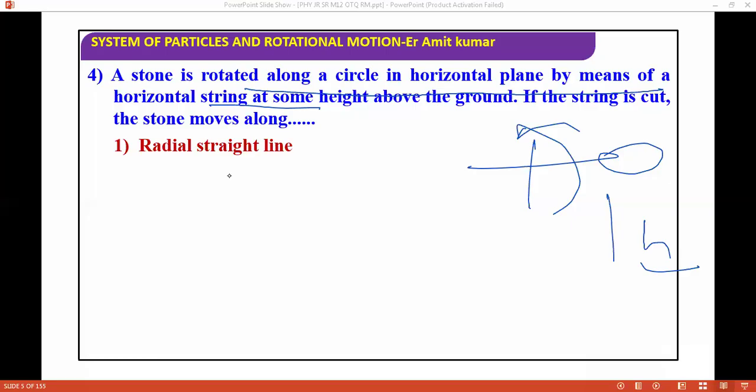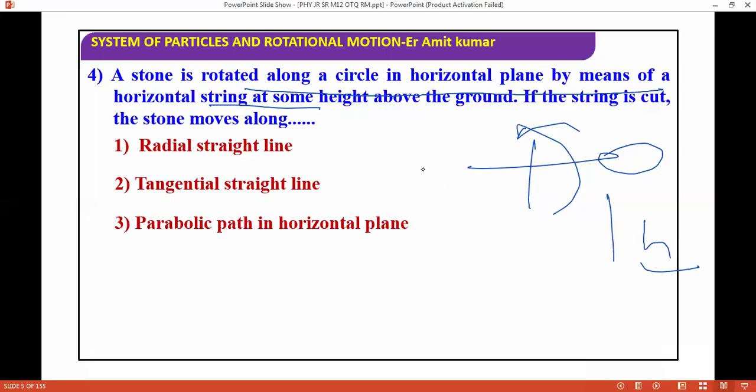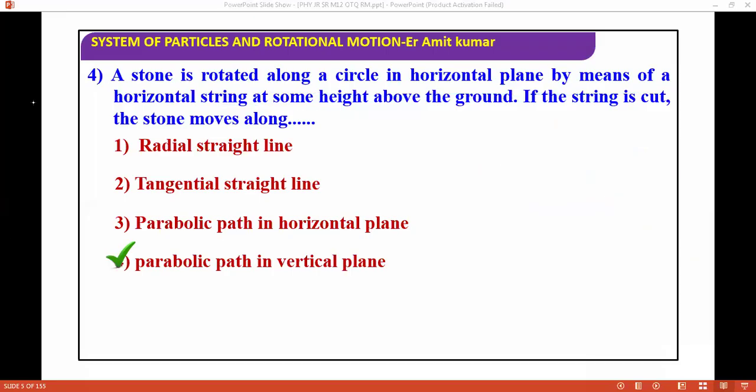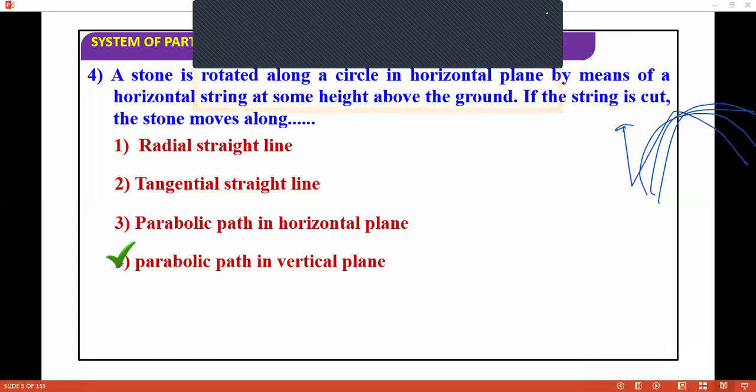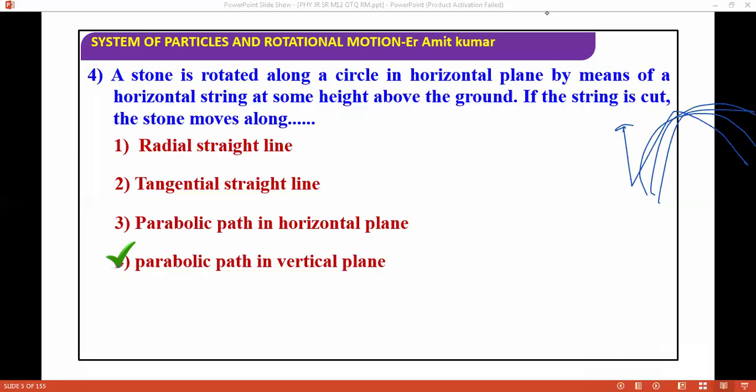The stone moves on which path? The correct answer is a parabolic path in a vertical plane. Why? Because first it will go straight, but because of gravity it will go down like a projectile. So it will be parabolic. It becomes a projectile. We are moving ahead to the next question.